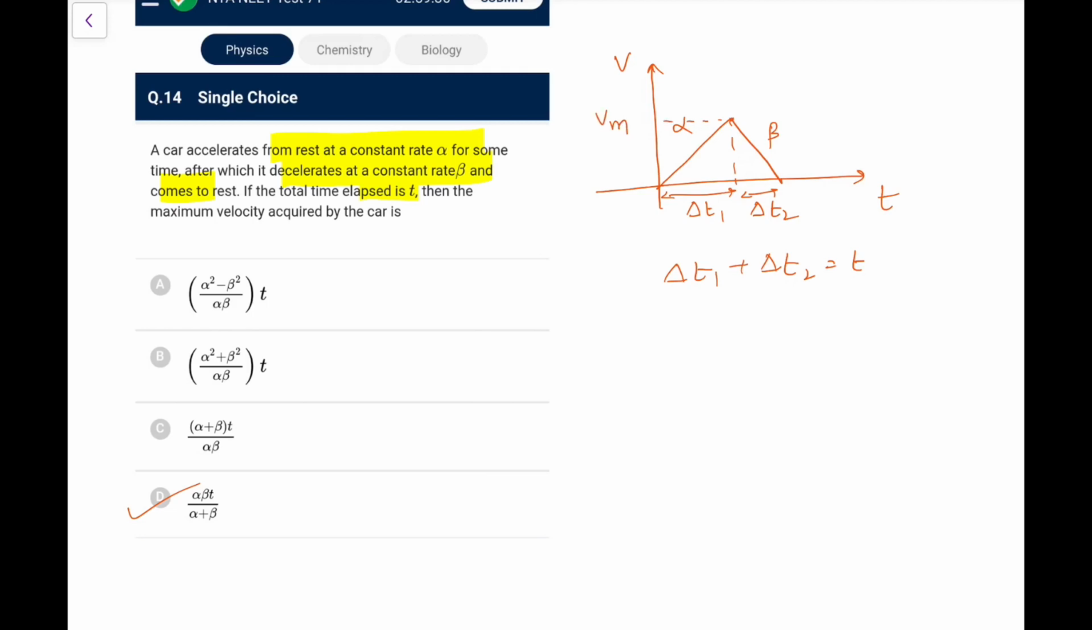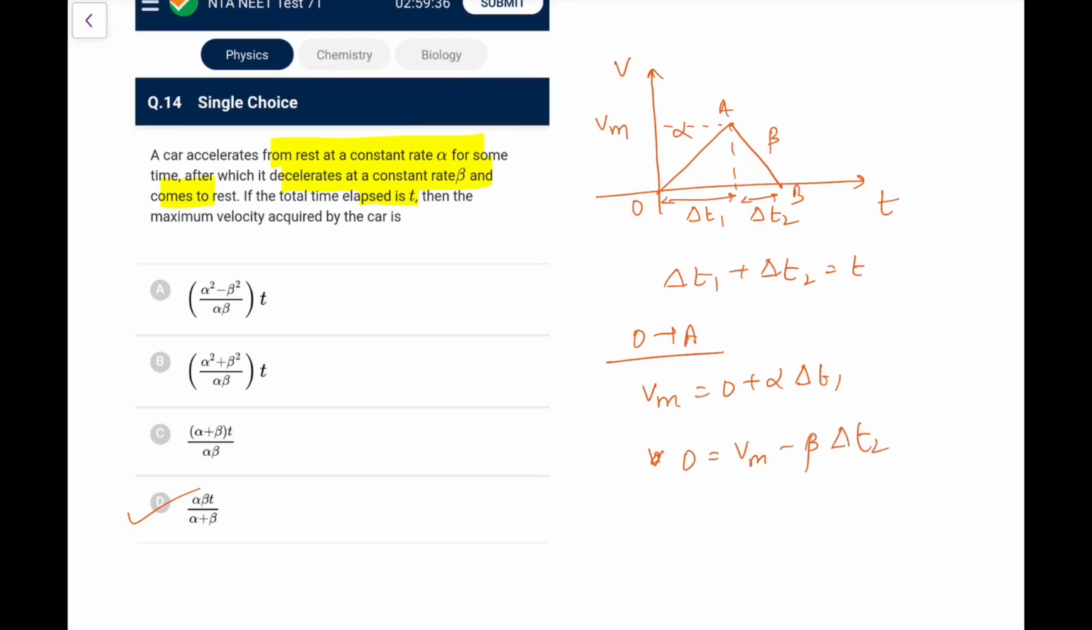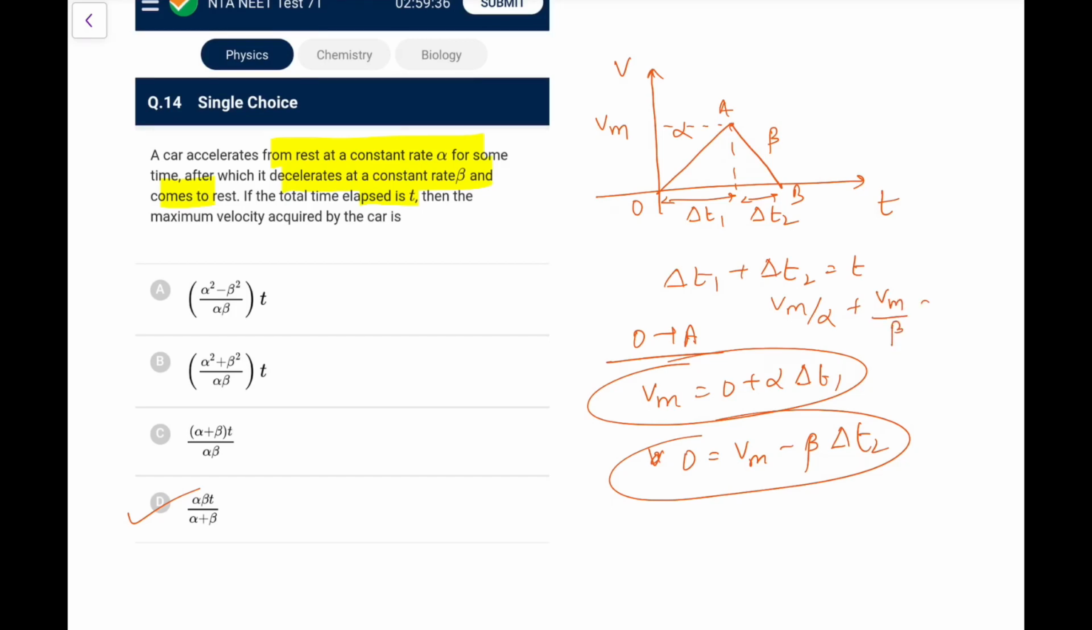So I just apply, let's say this point be O, A and P. First, between O and A, I apply the first equation: Vmax would be equal to 0 plus alpha delta t1. For the second one, we will apply 0 equals Vmax minus beta delta t2, because beta is retardation. So from here, I can write delta t1 as Vm by alpha. From here, I can write delta t2 as Vm by beta, equals t. Do this calculation, you will get Vm as alpha beta upon alpha plus beta, into t.